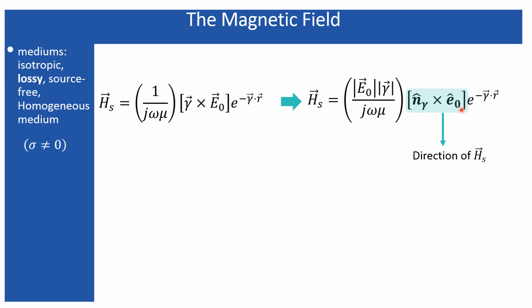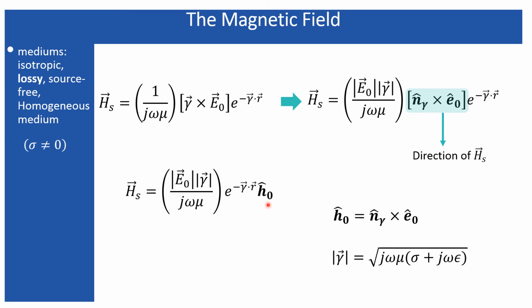Yes, so this is the direction of the H. And that I am defining by a new unit vector, that is H naught cap, which is nothing but this one, where the magnitude of this gamma, or the mod gamma, is nothing but the initial expression that I derived in my first slide.